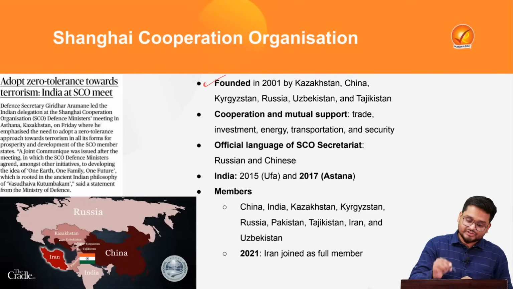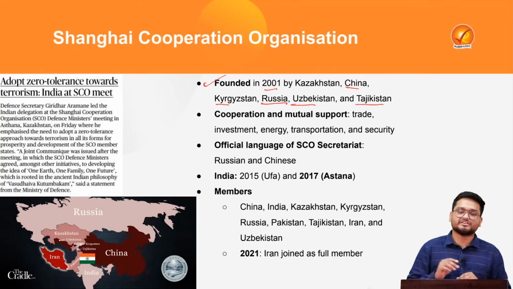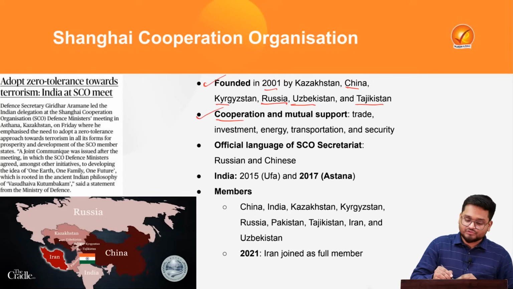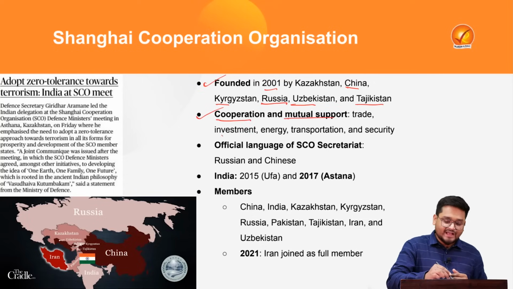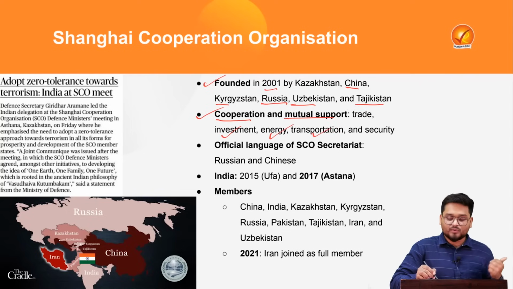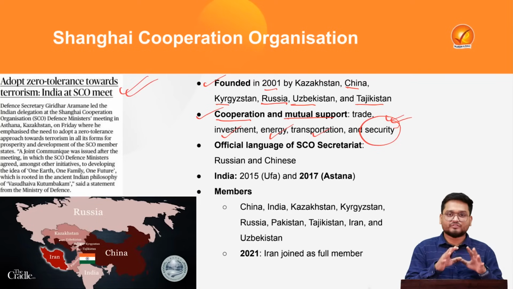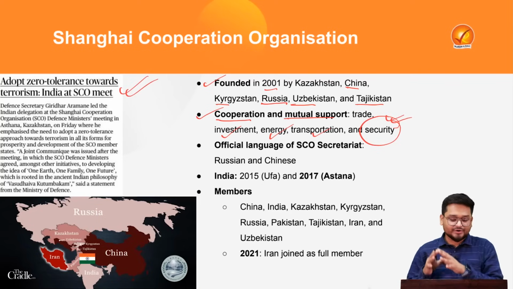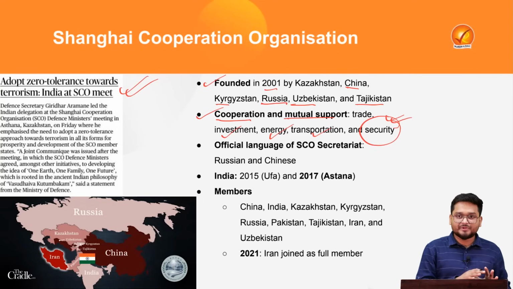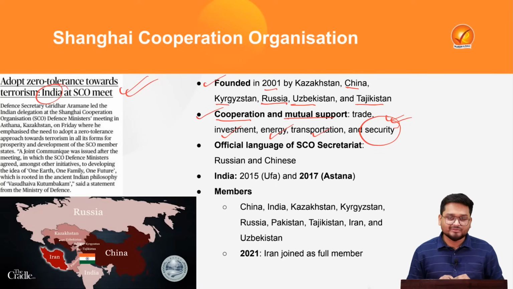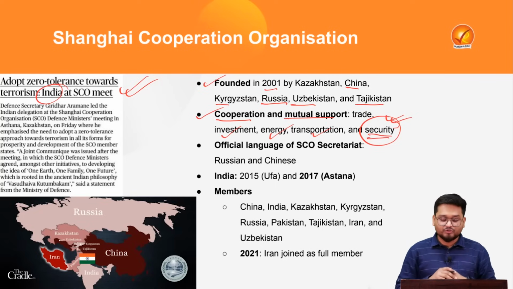The Shanghai Cooperation Organization was founded in 2001 by Kazakhstan, China, Kyrgyzstan, Russia, Uzbekistan and Tajikistan. The main ambition of this organization is cooperation and mutual support in trade, investment, energy, transportation and security. It is security where the main context of this article lies, because India, in its participation in the SCO, is telling that we must adopt zero tolerance towards terrorism, and security is a very important role of the same.